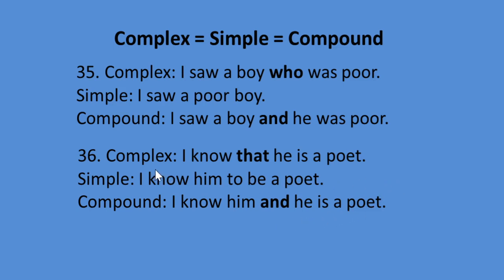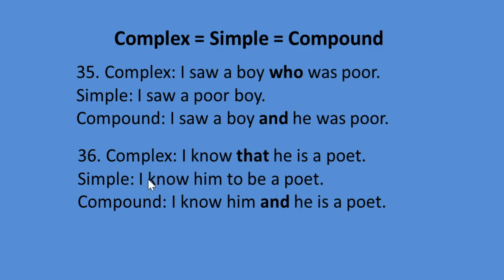So look at the complex sentence. It contains a that clause. That's why it is a complex sentence. So if you want to make it a simple sentence, if the that clause contains a be verb, we have to use to be. If the that clause contains a have verb, we have to use to have to make it a simple sentence.